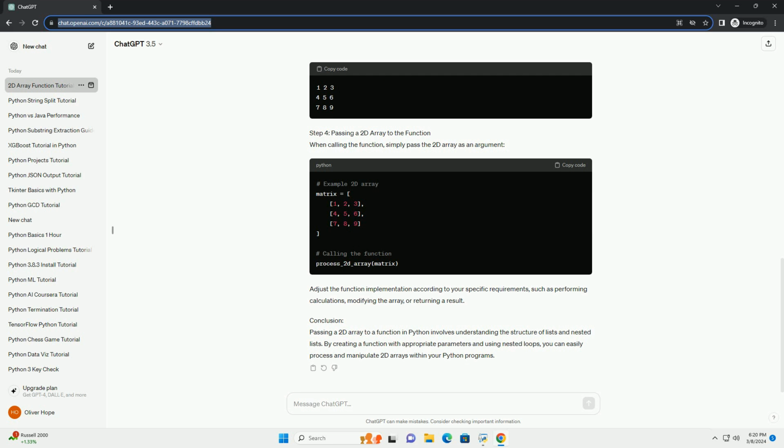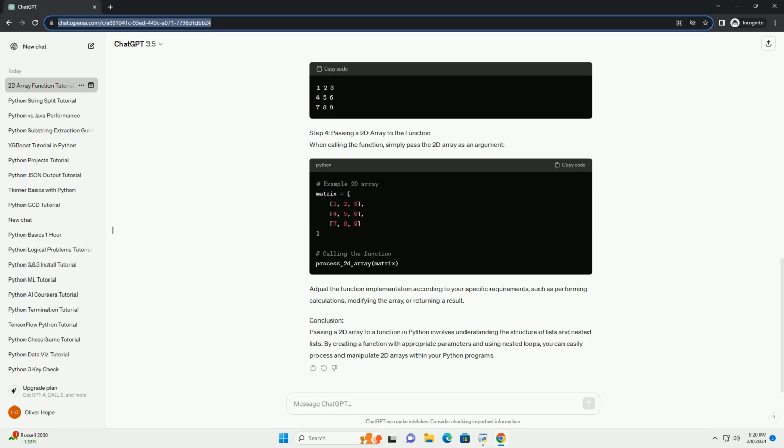Step 1. Understanding 2D arrays in Python. In Python, a 2D array is represented using a list of lists. Each inner list represents a row, and the elements within that list represent the columns. For example, Step 2. Creating a function to accept a 2D array.